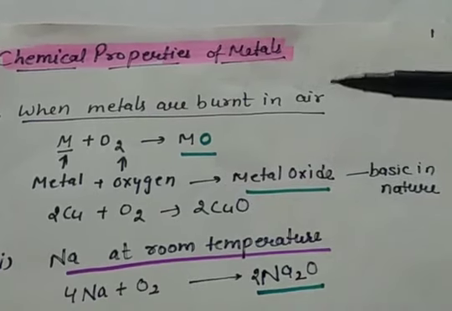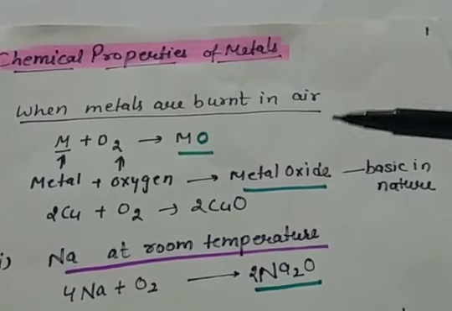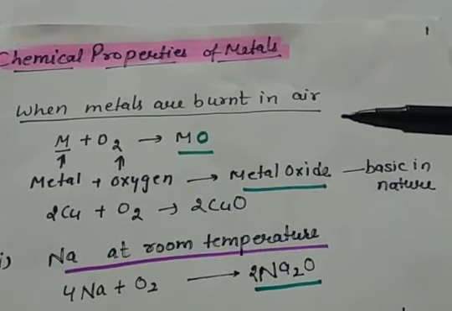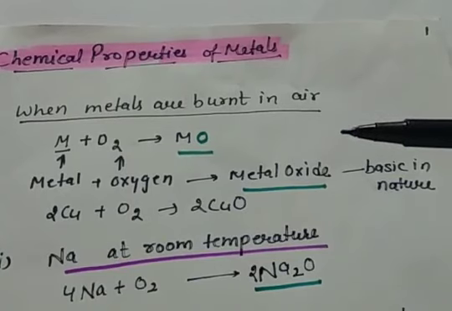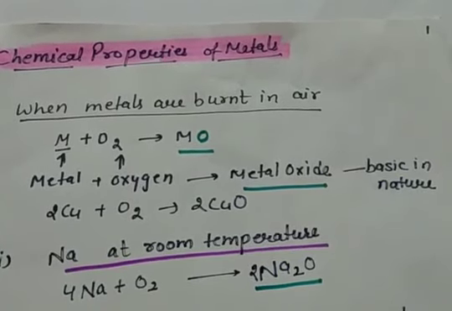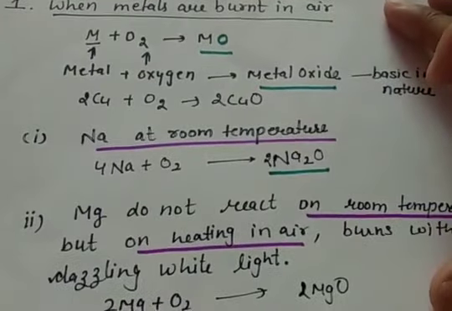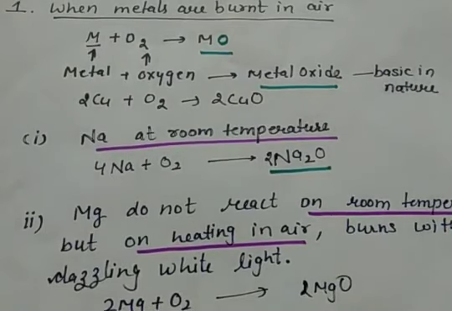Let us see some examples, after which you can say which metals are more reactive, which react more with oxygen, or which react with less reactivity. The first example is when sodium is burnt in air.